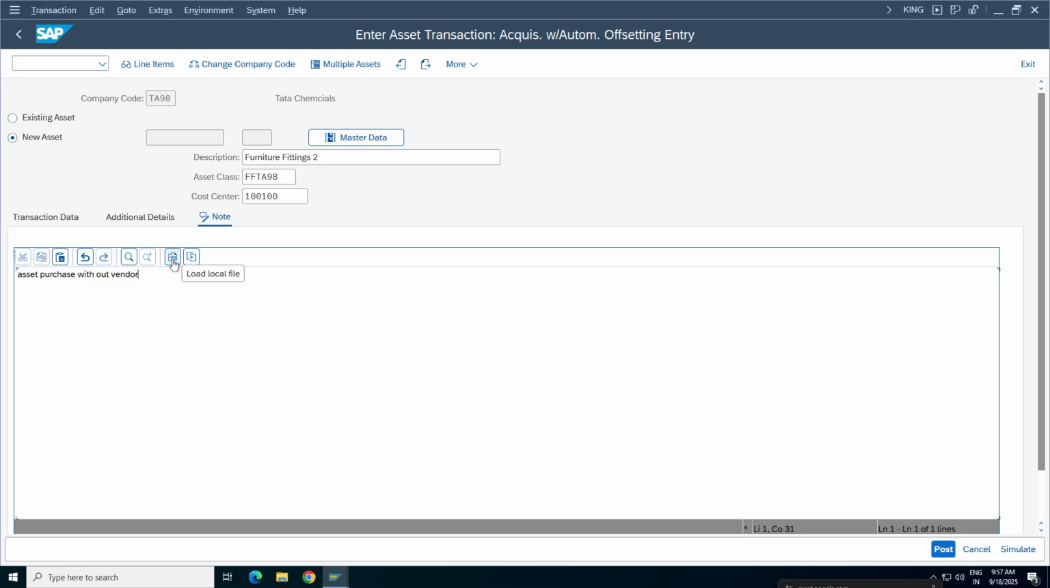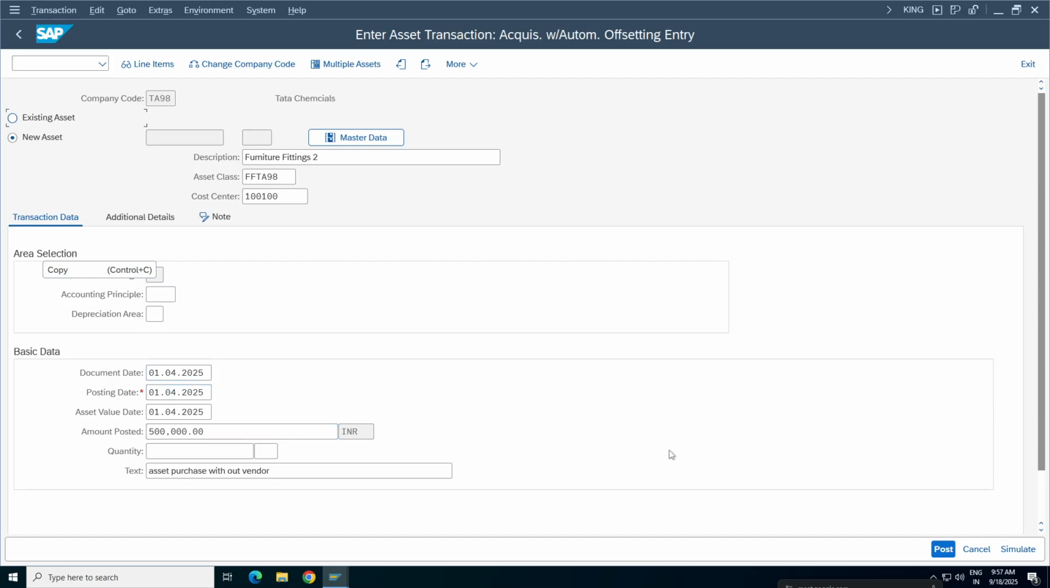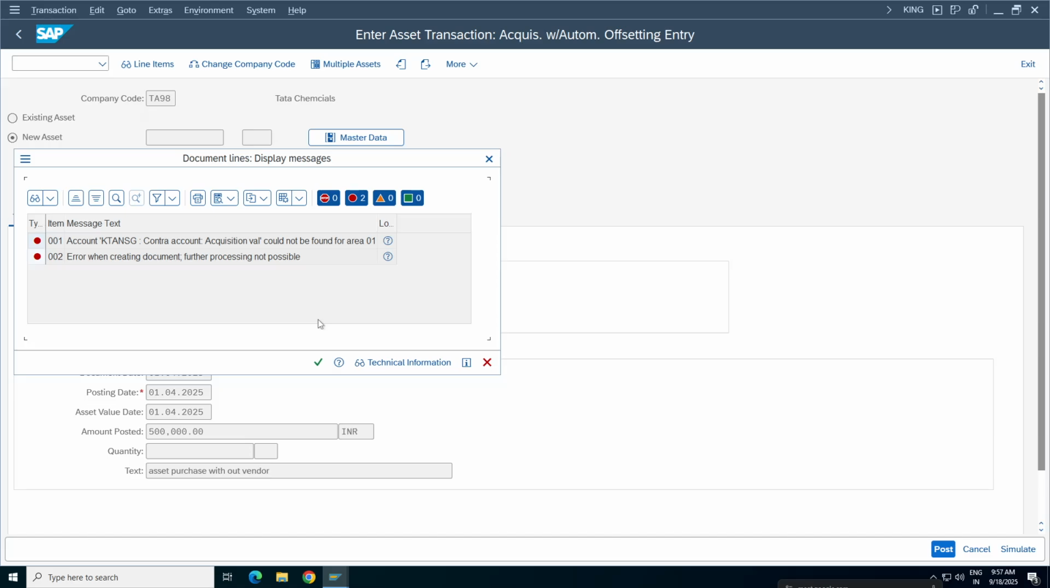And local file, I think you can attach some local documents also. Okay, and you can see many options are there, you can copy the data as well. Okay, come back to the transaction data. Now click on simulate. Finish. So the system is throwing an error here.